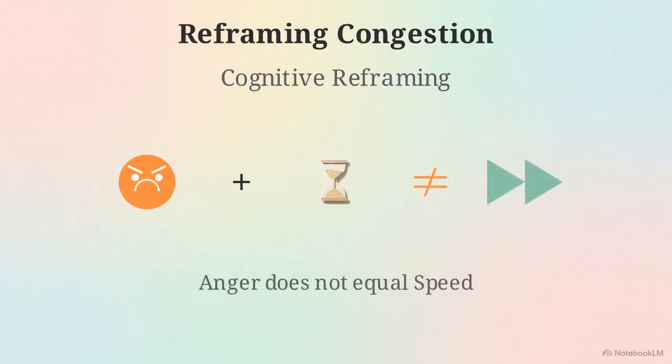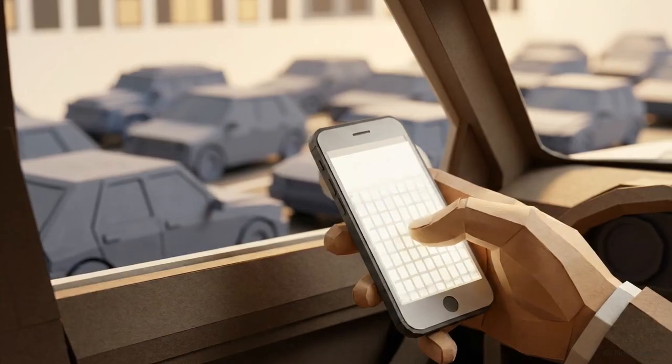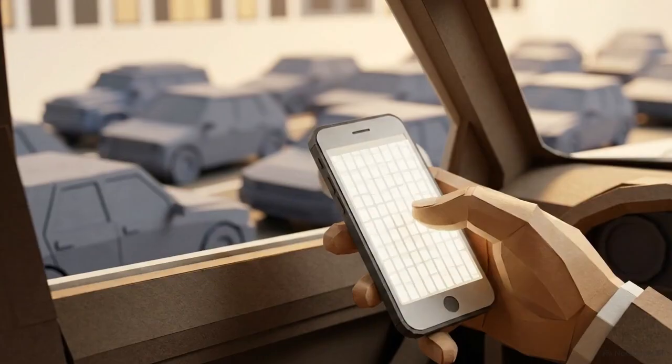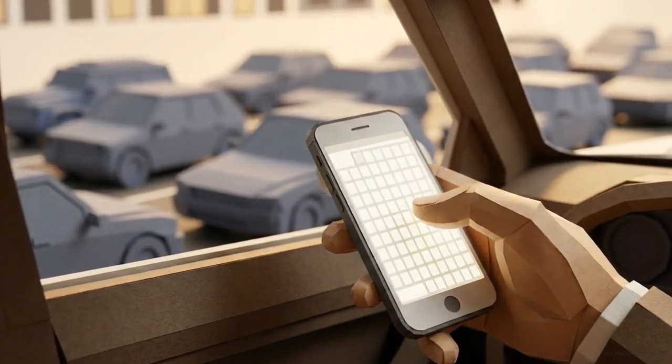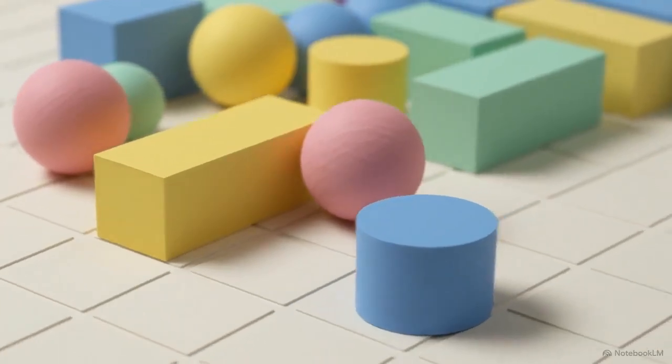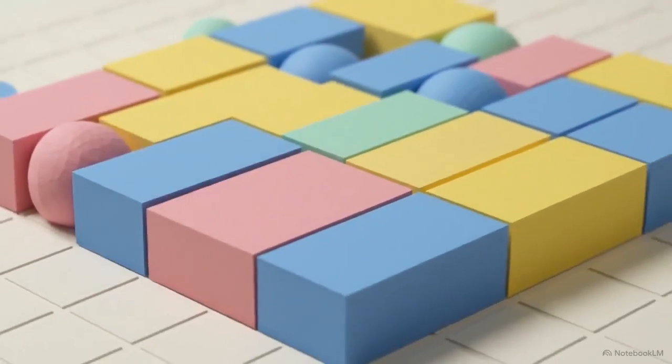This logic equation suggests that getting angry does not make the traffic move faster. By acknowledging that anger is useless in this context, the speaker pivots to external observation, detailing shops, people, and small visual details. These linguistic structures do not merely complain about external delays, they reframe them into observable, cognitive, or digital tasks.